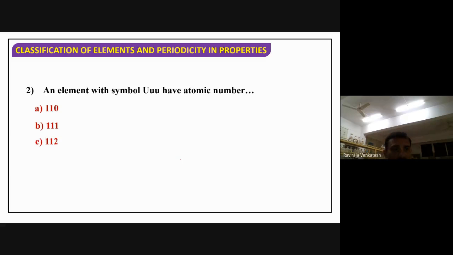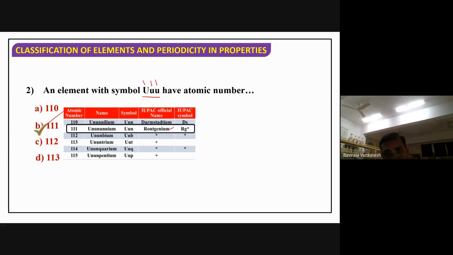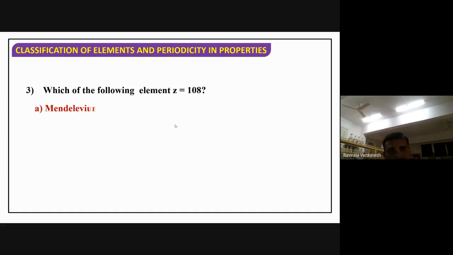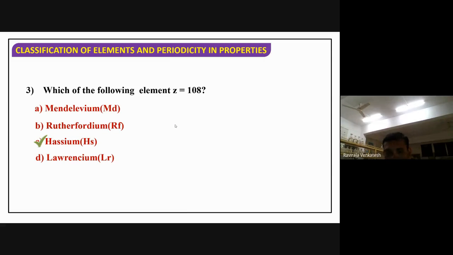Now, what is the atomic number? By seeing the symbol, can you say the atomic number for this one? U means 1, U means 1, U means 1. Triple 1. Okay, fancy number. Triple 1 we got, right? It is Roentgenium. Official name is Roentgenium. If you see the periodic table, you will get this one. Okay.